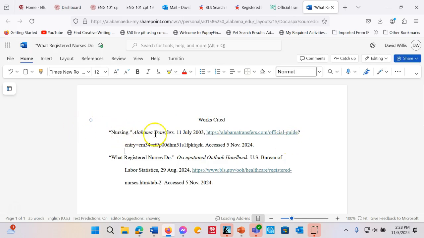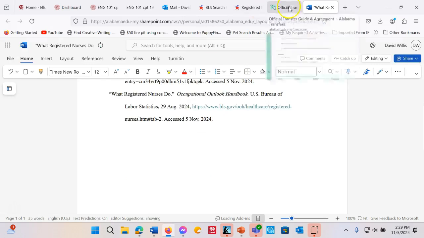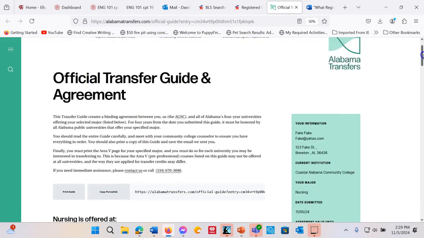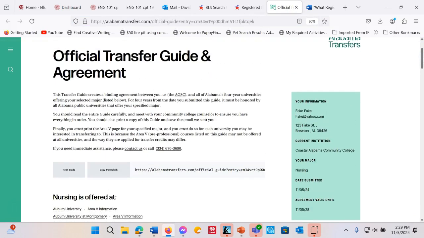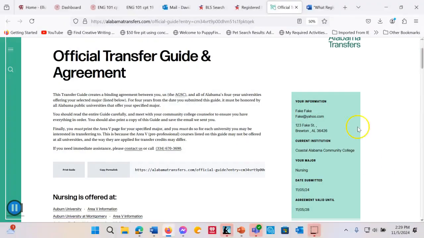Now remember, with Alabama Transfers, you don't have to create a works cited entry if you don't use it in your paper. If you are just putting it after the works cited page, back up to the top, another screen share, or print screen rather.